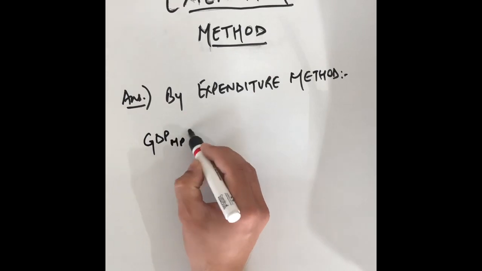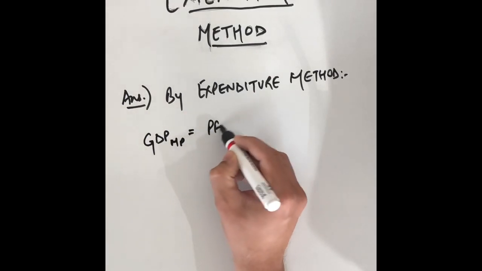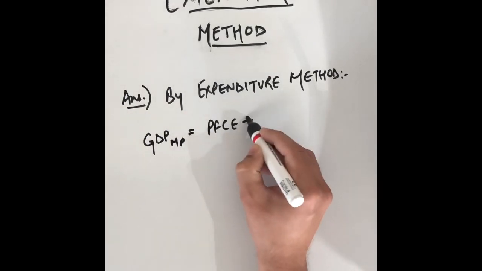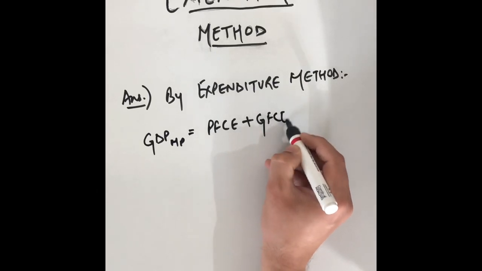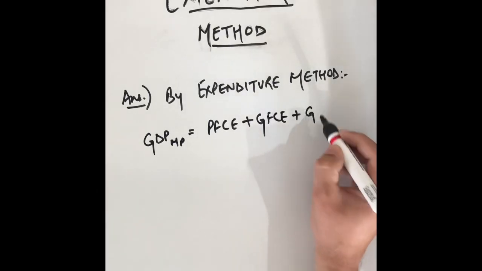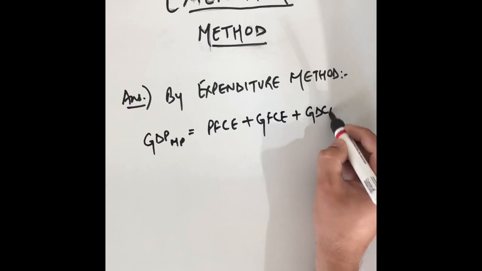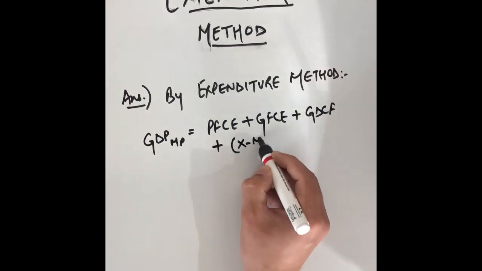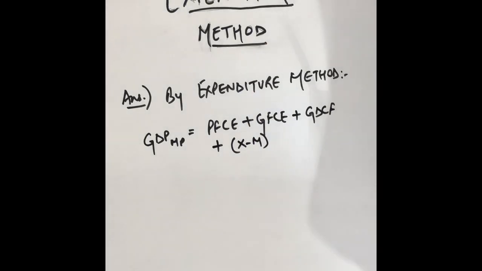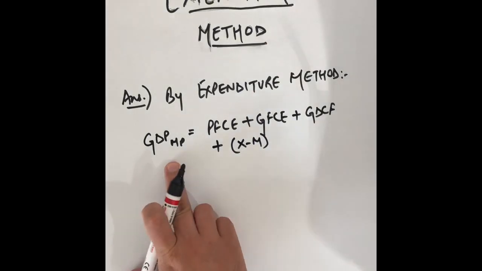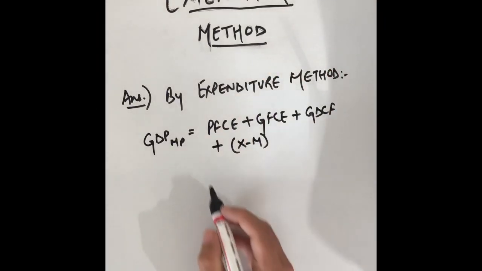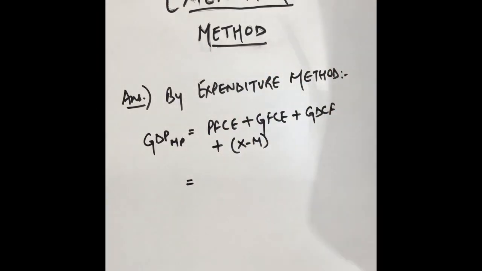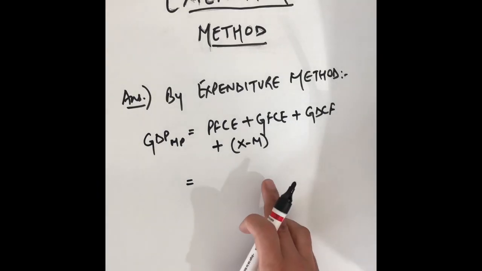So write the formula of GDP MP: private final consumption expenditure plus government final consumption expenditure plus gross investment or gross domestic capital formation plus net exports. Net exports means exports minus imports. So this is the formula by which we can find GDP MP by expenditure method. Now we need to plug in the values which are given to us in this question.